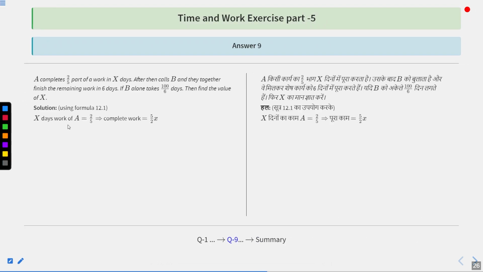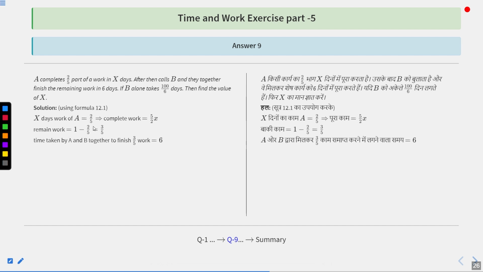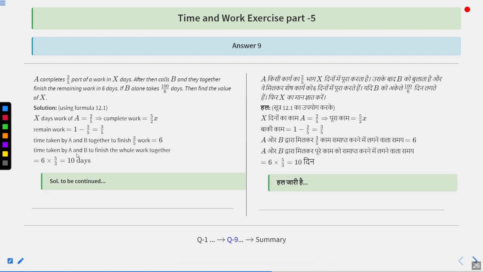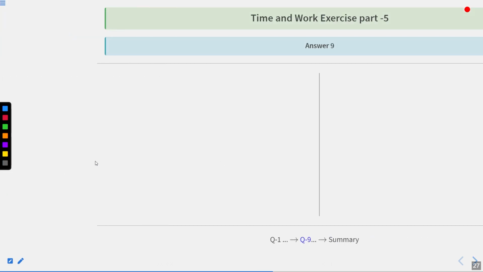X days' work of A equals 2 upon 5, because A was completing 2 upon 5th part in X days. So to complete the work, A will take 5 upon 2x. Remaining work is 1 minus 2 upon 5, that is 3 upon 5th part. Time taken by A and B together to finish 3/5 of the work is 6 days. So time taken by A and B to finish the whole work together is 6 into 5 upon 3, that is 10 days.